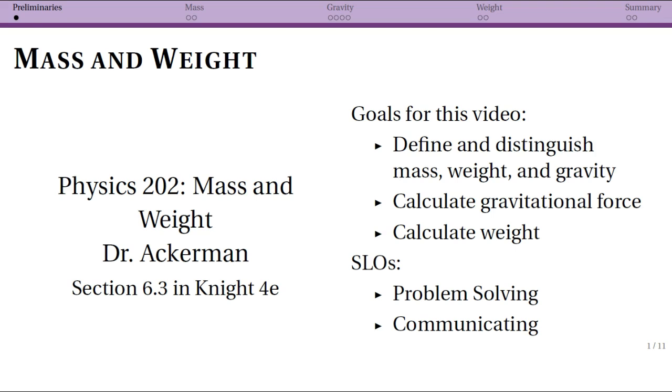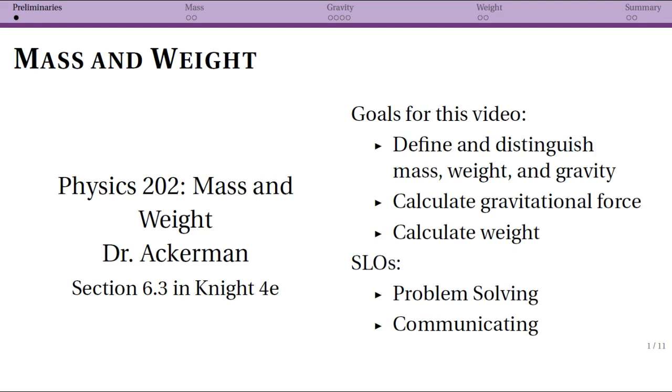In the English language, we might use the three of them almost interchangeably, or in certain situations, two of them might have similar meanings. But in physics, and specifically in my physics class, they're going to have different meanings. So we need to clarify that. And then we're going to talk about how you actually would calculate gravitational force and calculate weight. So I say calculate here, but we're not really going to be working through any of those calculations per se, just understanding where it comes from.